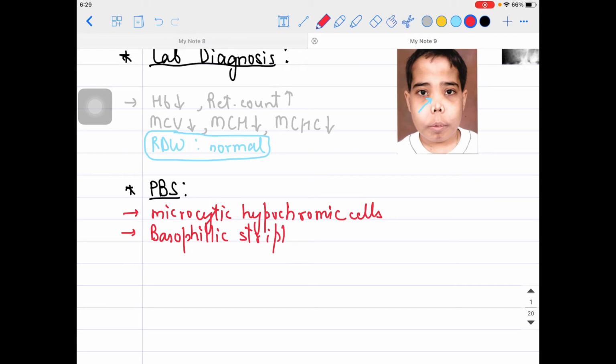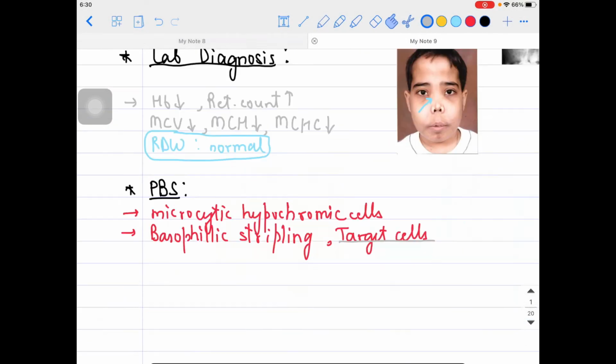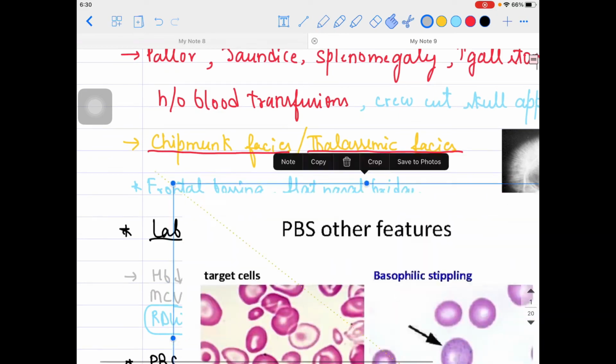Then along with that, you might see target cells. Target cells are very peculiar, guys, and they test you on them in your examination. Target cells can be seen in thalassemia. Target cells can also be seen in iron deficiency anemia, but in your examination, mostly they want to test you about thalassemia. So your answer will be that target cells are seen in thalassemia. So let's see the pictures as well, how these appearances look. Look at this particular picture over here. Here you can see the peripheral blood smear.